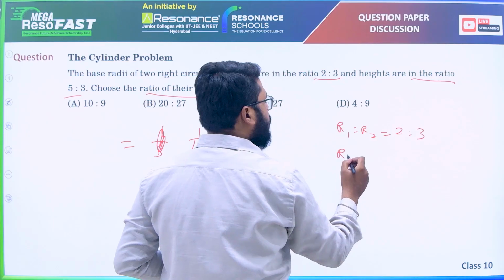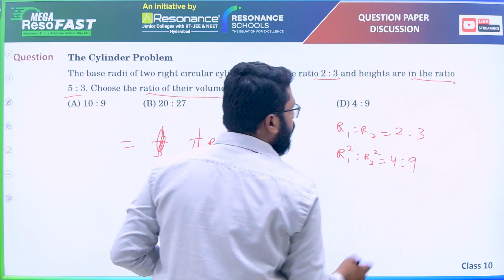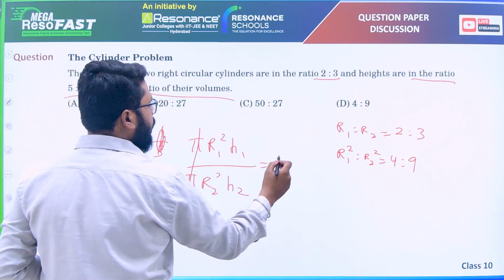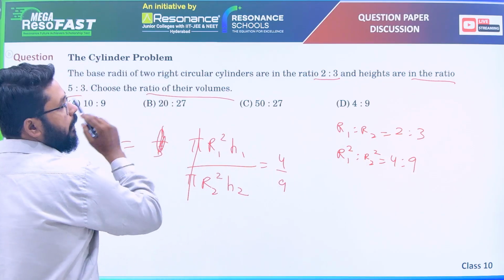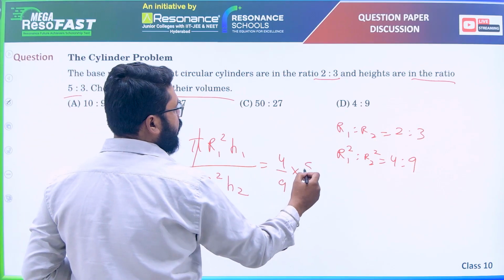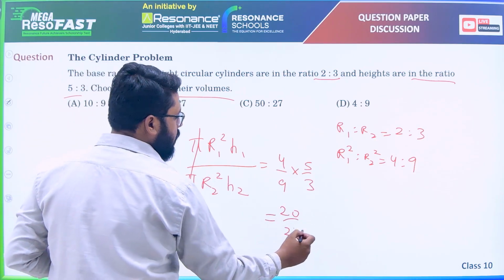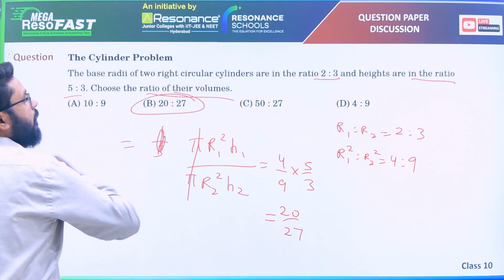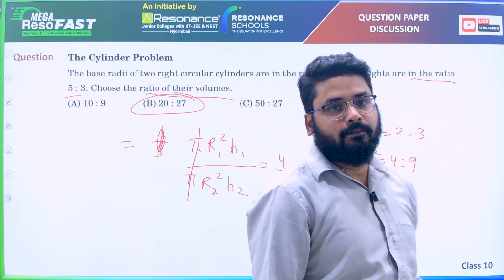If you square, r1 square and r2 square, we will get 4:9. This will be 4 by 9, r1 by r2 square. And ratio of height is 5:3. So 5 by 3. So 20 by 27, or 20:27.